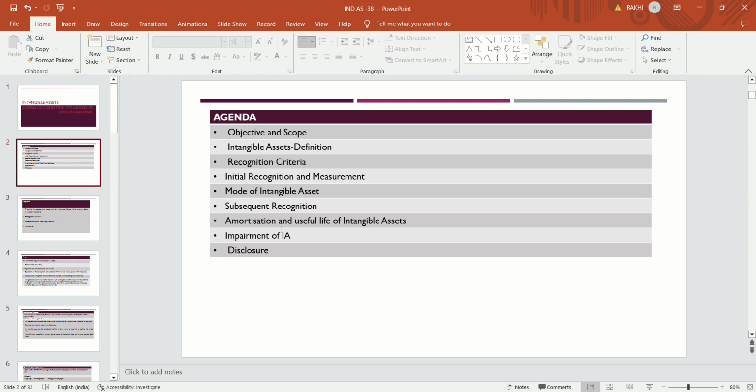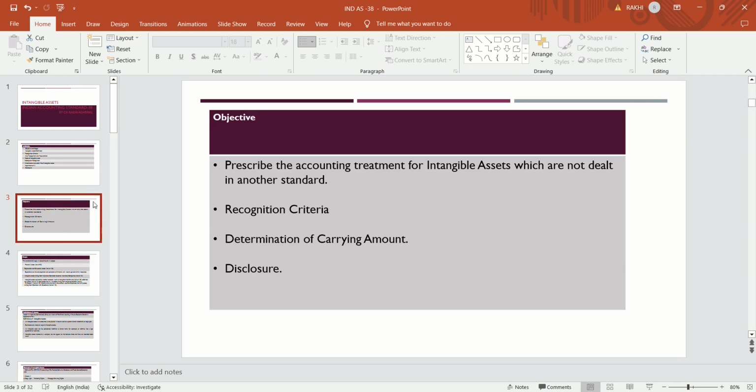So this standard generally deals with the objective and scope, the definition of intangible asset, the recognition criteria, initial recognition and measurements, model of intangible assets, subsequent recognition, then amortization and useful life of intangible assets, then impairment of intangible assets, if any, and then disclosure. So this is the agenda of this standard, and we will discuss step by step.